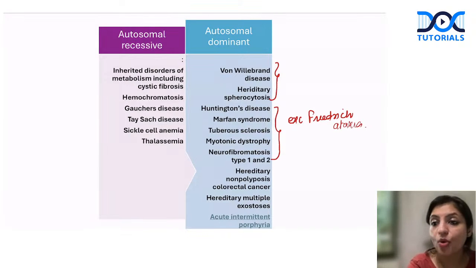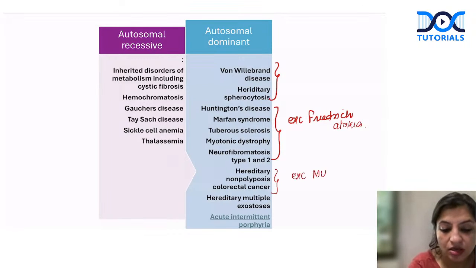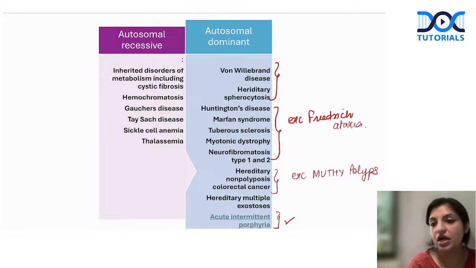Then, all the polyps of the intestine, the majority are autosomal dominant, except MUTYH polyps, which are autosomal recessive. And acute intermittent porphyria and hereditary hypercholesterolemia are two metabolic disorders which are autosomal dominant.